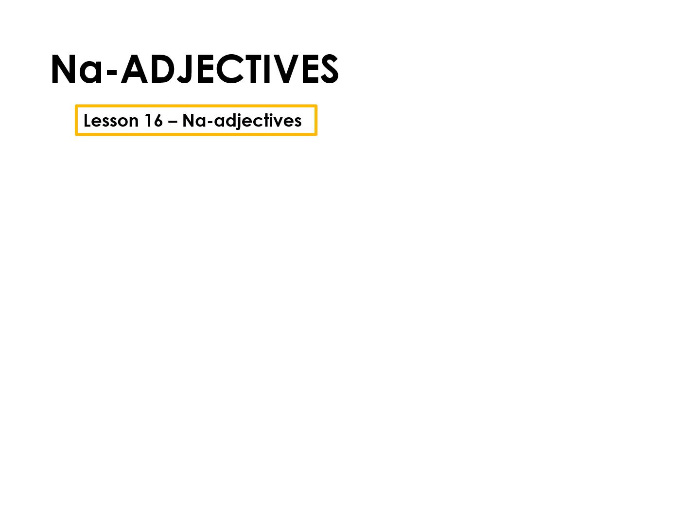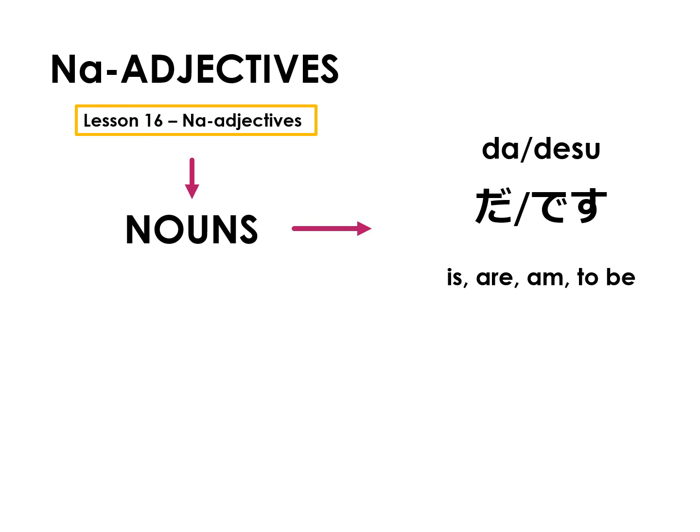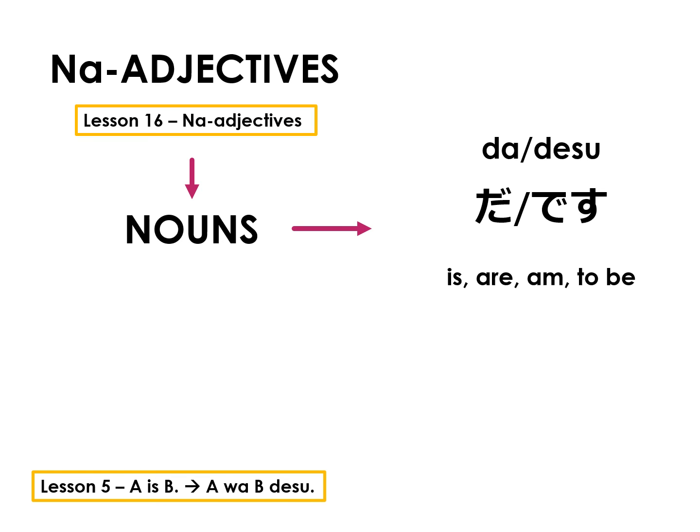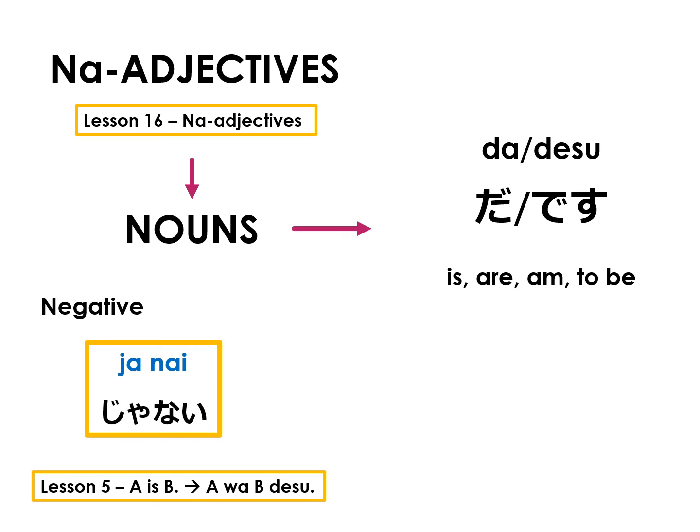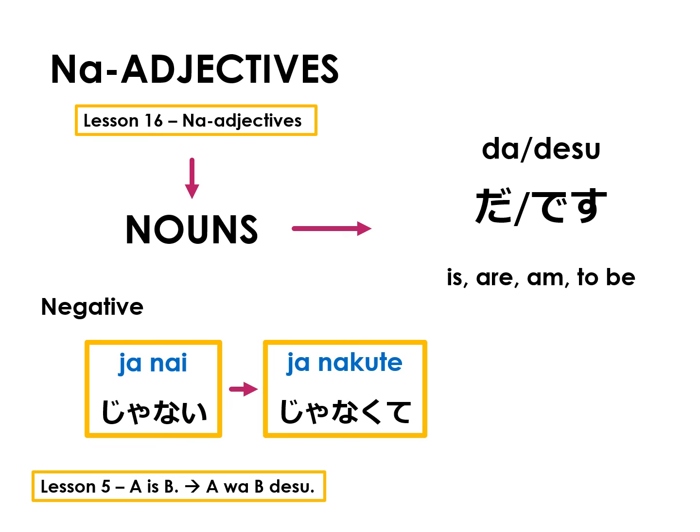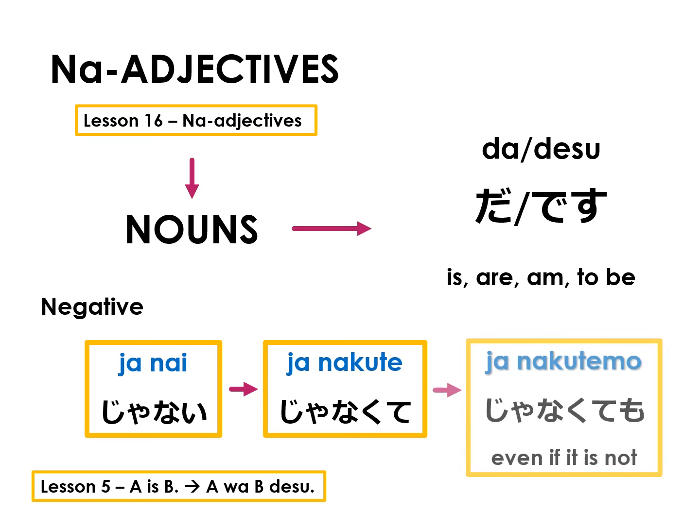We mentioned on several occasions, such as in lesson 16 on na-adjectives, that na-adjectives are grammatically nouns. And when you have a noun as the predicate in a sentence, we use the verb da or desu. This is the very first sentence structure you learned way back in lesson 5: A is B, A wa B desu. The nai form of desu is janai or dewanai. Negative te form is janakute or dewanakute, and adding mo forms janakutemo or dewanakutemo, which means even if it's not.